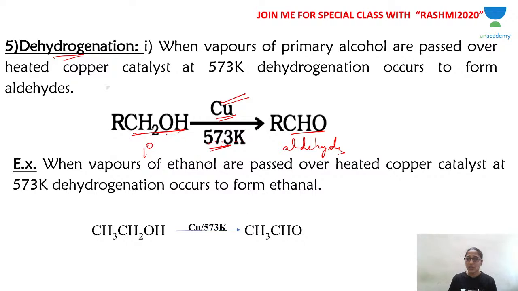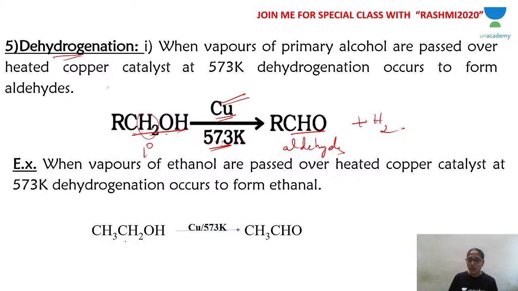Okay? Yes. So what happens? Dehydrogenation takes place. CH2OH, see, look at this, two hydrogens less. CH2OH becomes CHO, plus hydrogen is the product. So you are removing hydrogen, so it's called dehydrogenation. Primary alcohol, you are removing the H2 group, you get aldehyde.